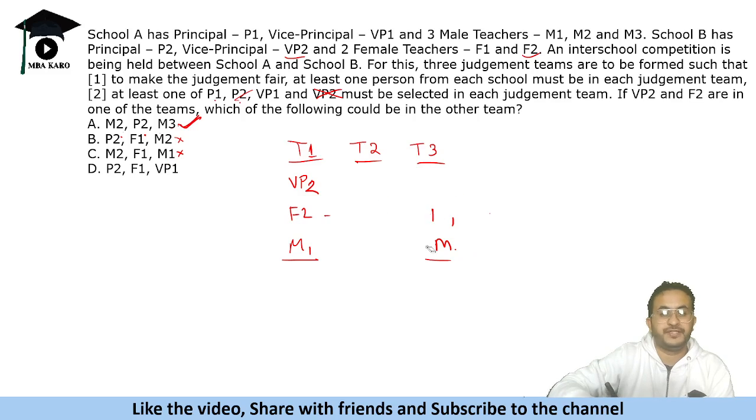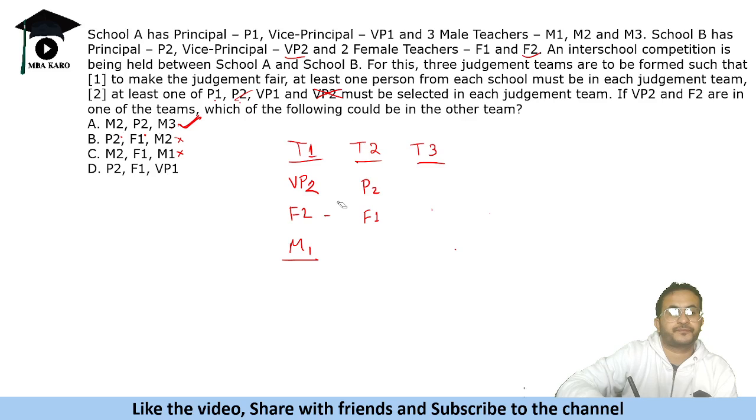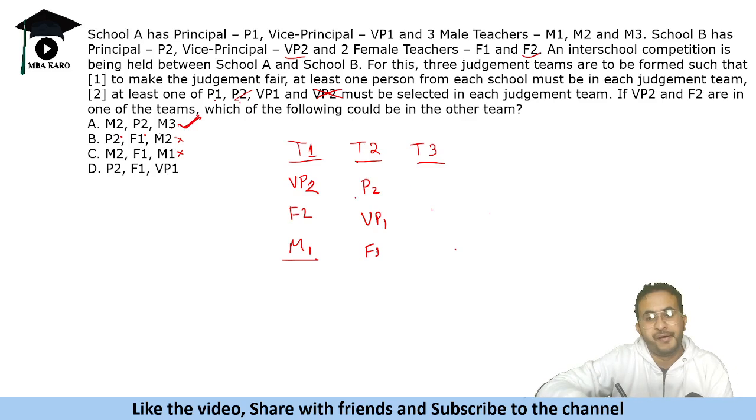Fourth option, if we see, it is P2, F1, VP1. If we take P2, F1 and VP1, so VP1 and F1. Now the third team will have VP1, VP2 is done.